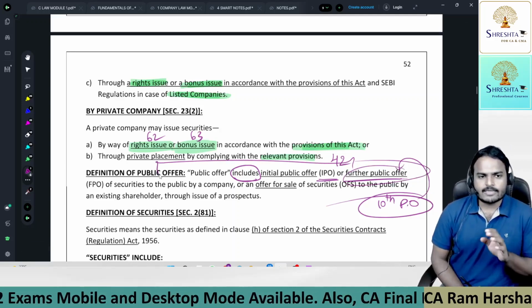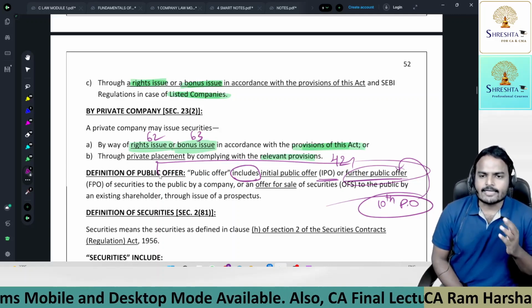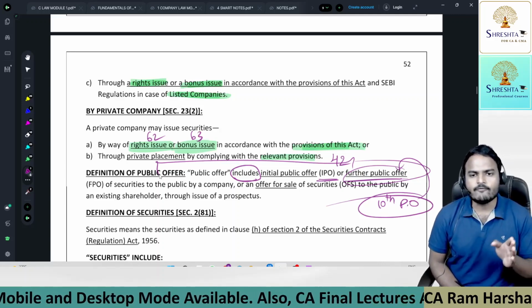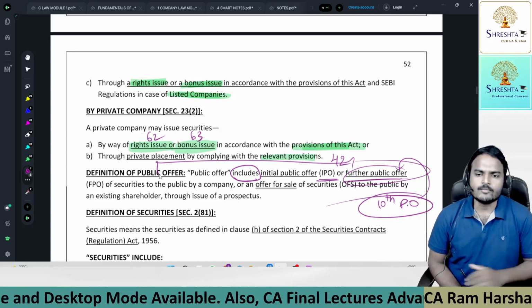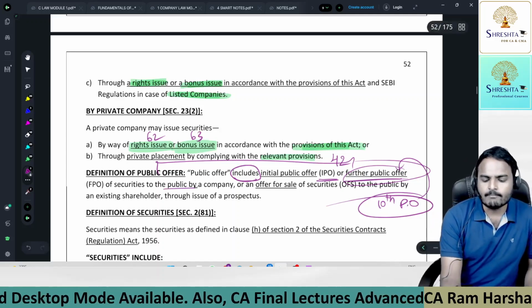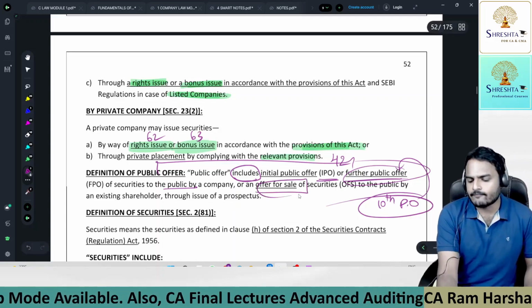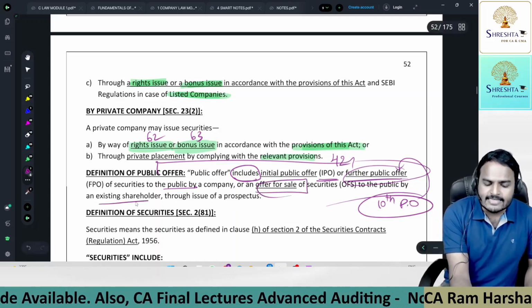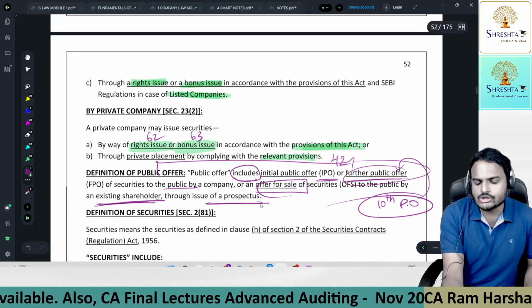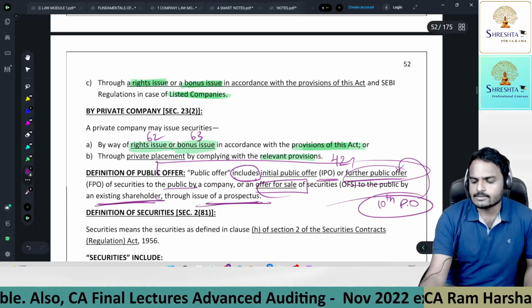So a prospectus is required not only at the time of IPO but also at the time of FPO of securities to the public by a company, or an OFS to the public by an existing shareholder through issue of a prospectus.